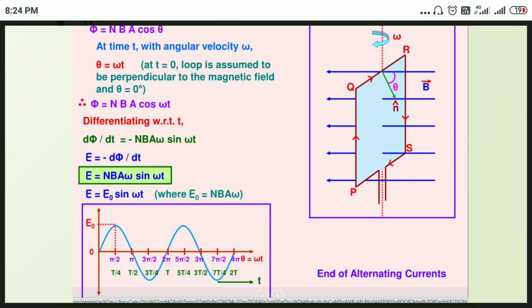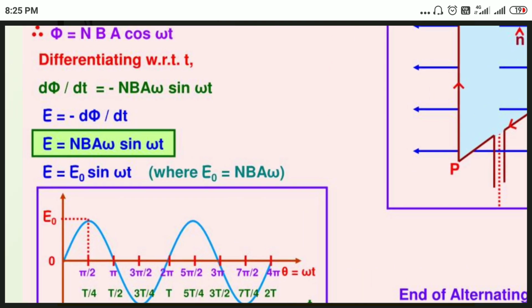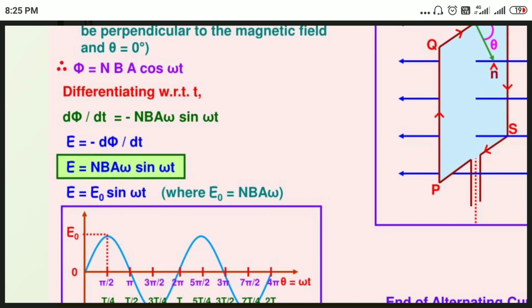Differentiating cos omega t gives omega sin omega t, and NBA omega, kept as a constant, is nothing but E naught. Therefore E equals E naught sin omega t. This is the instantaneous EMF of an AC current.